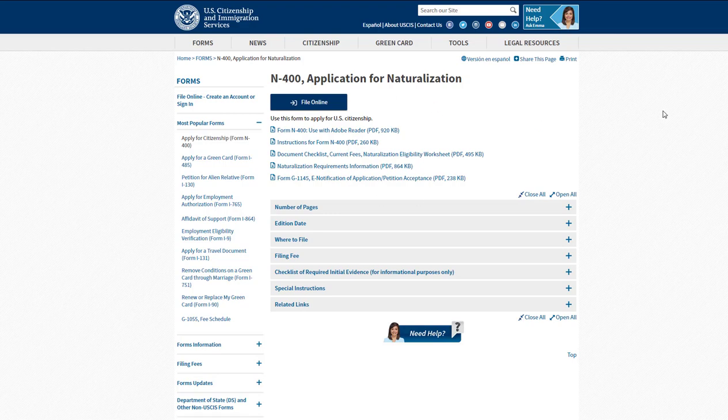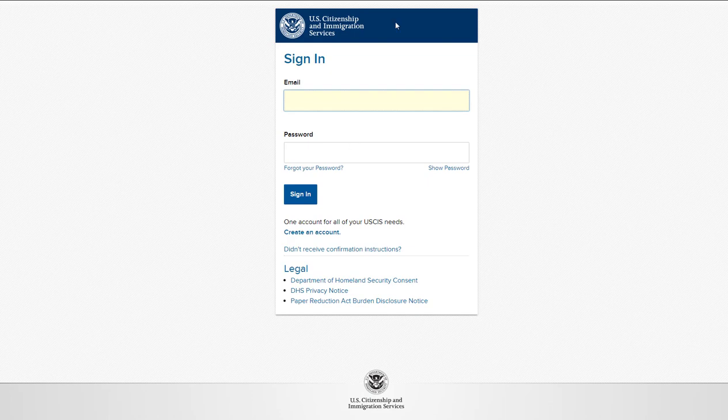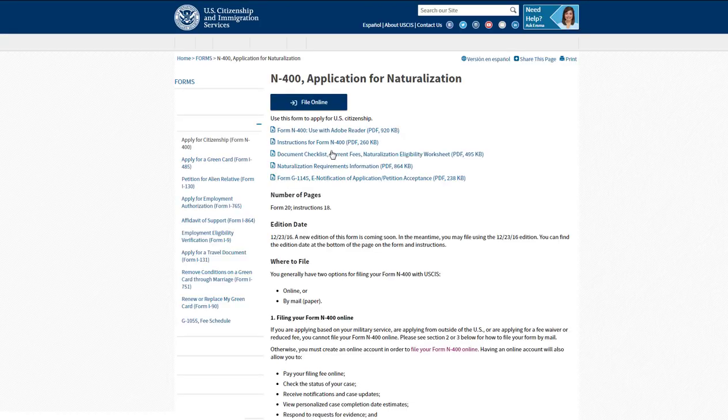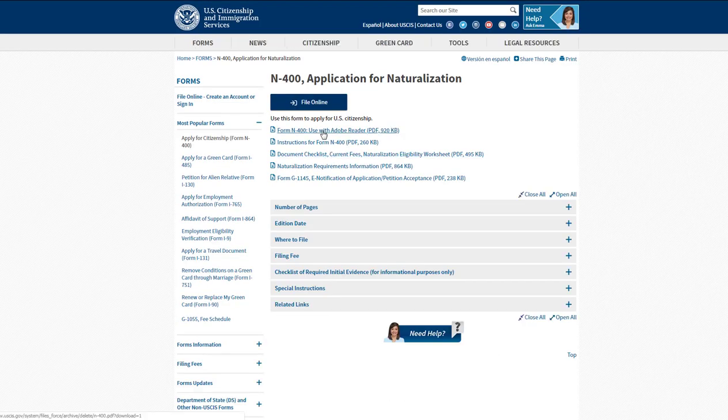Okay, so let's get to the application itself. The very first thing you will notice, and it's absolutely fantastic, not too long ago, it wasn't the case, they just recently added it: you can file for naturalization online, which is absolutely amazing. All you have to do is create your profile with USCIS and then follow exactly the same application that we're going to discuss right now, which is Form N400. So let's open it up and we will go from there.